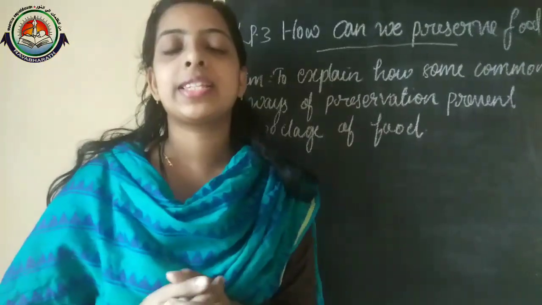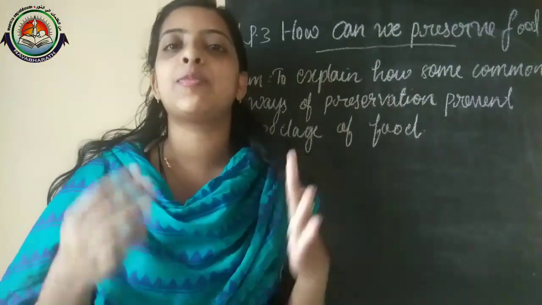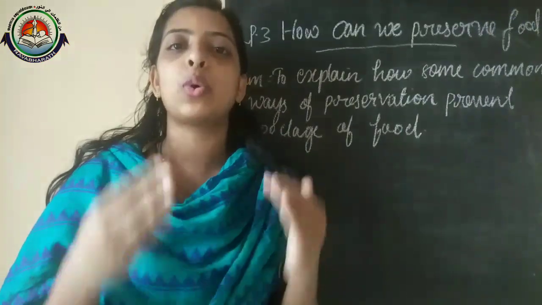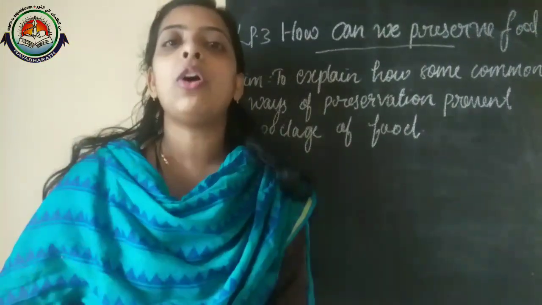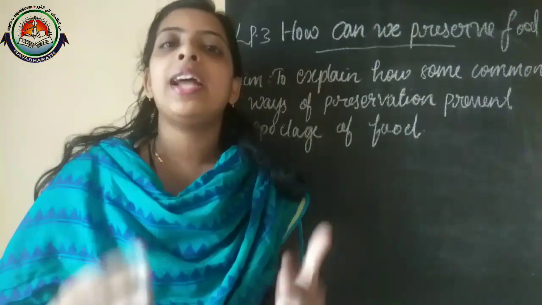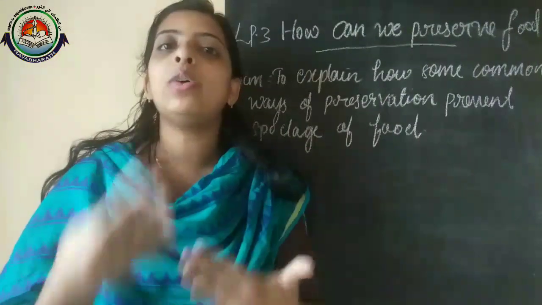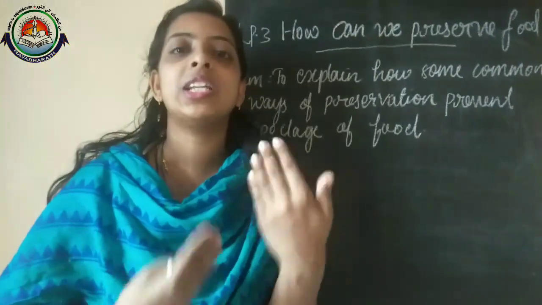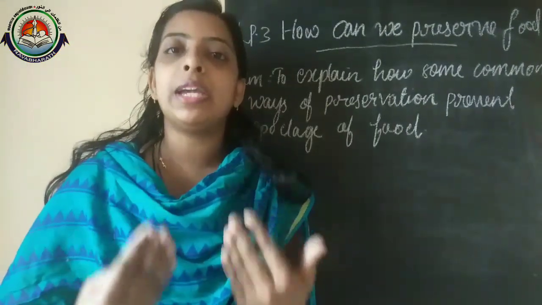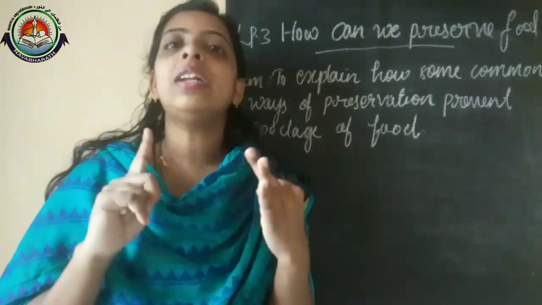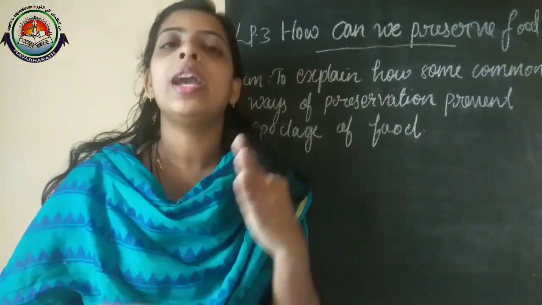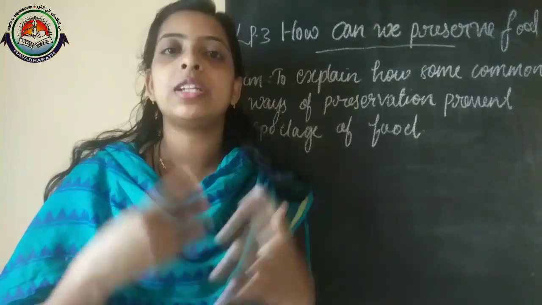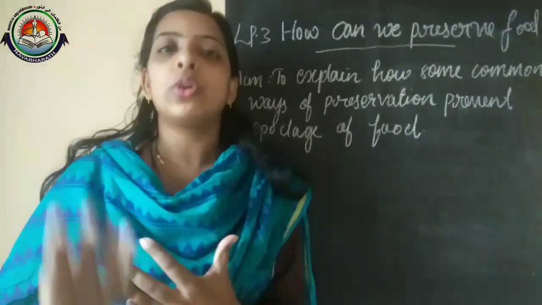In the previous class, we already learned that the spoiling of food is mainly caused by the growth of microorganisms. The favorable conditions in which microorganisms can grow are mainly moisture, air and warmth. With the presence of these conditions, they get the nutrients to grow.